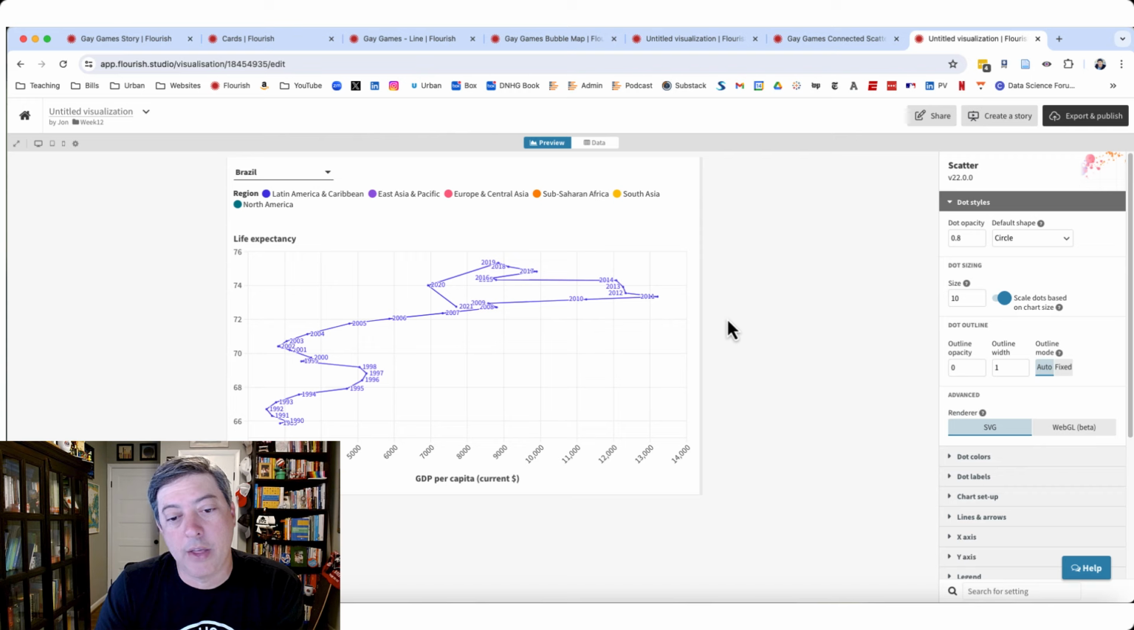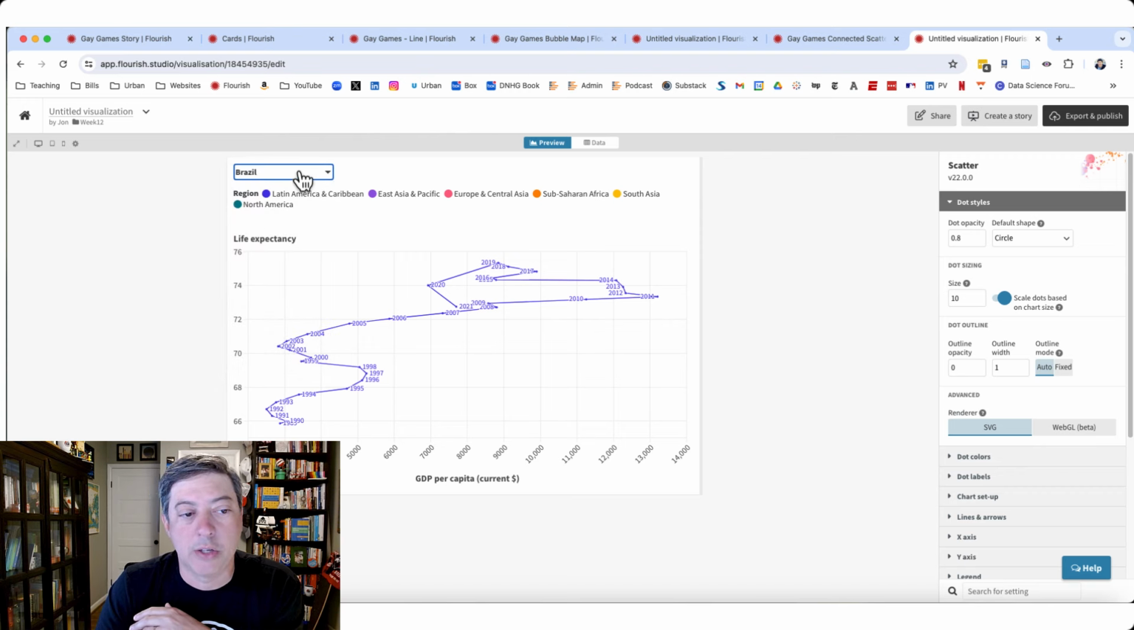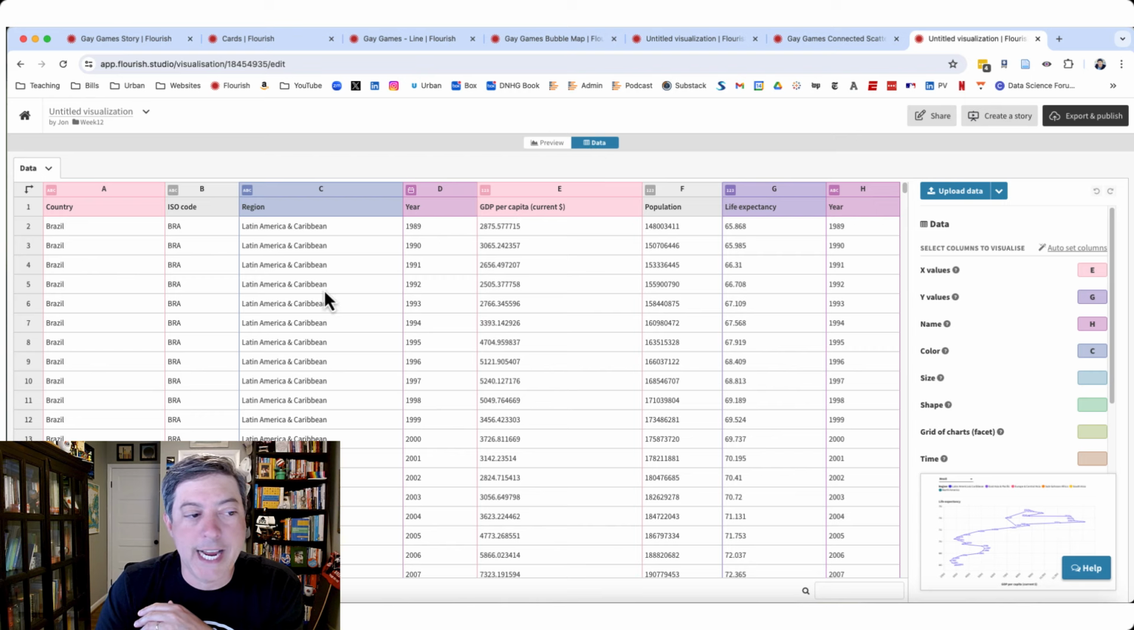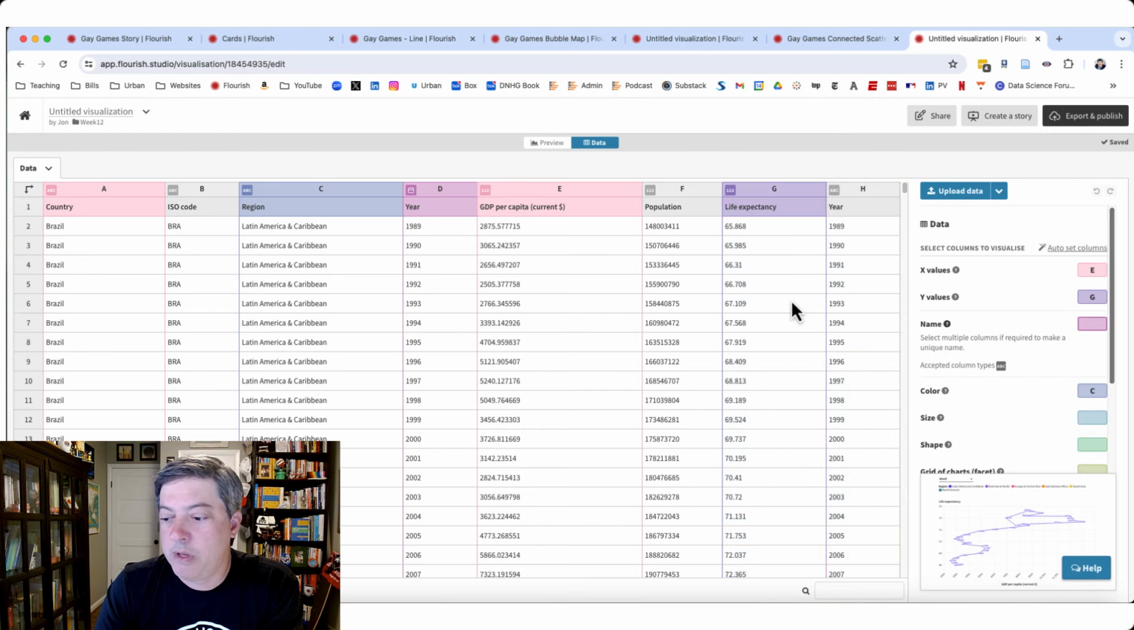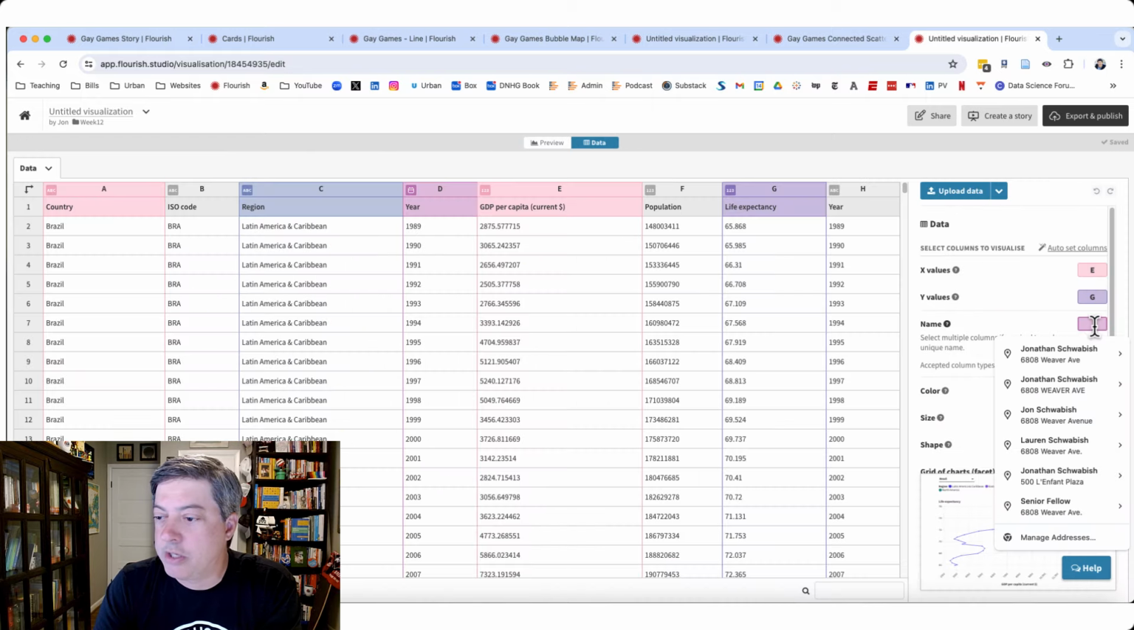It's interesting how the default is set up. So you can select by different country here, and the colors are by region. When you go into the data, the X values are GDP per capita, the Y values are life expectancy, and the name is the year. If I take the name off, all that does is remove the label. So the name is just the year label.